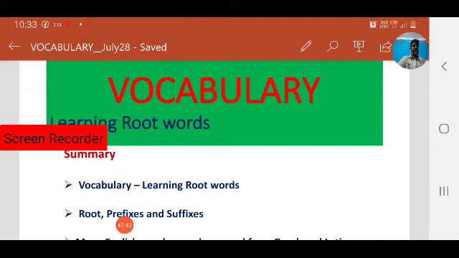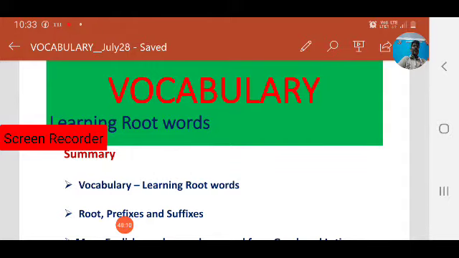The first one is learning vocabulary using a dictionary, as we saw in the previous session. In today's class we focused on another area, learning root words. By learning root words, how can we learn new words and improve our vocabulary? Root means the basic part of a word without prefix and suffixes.